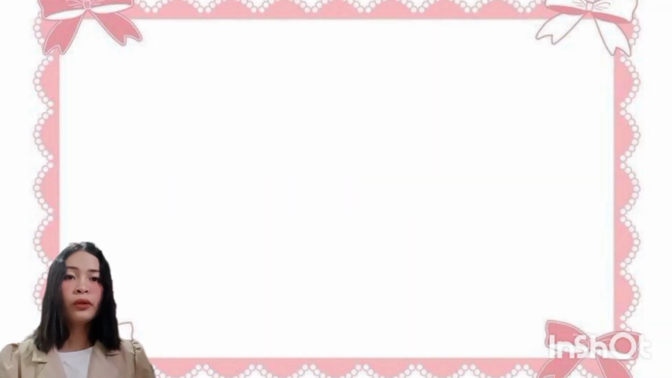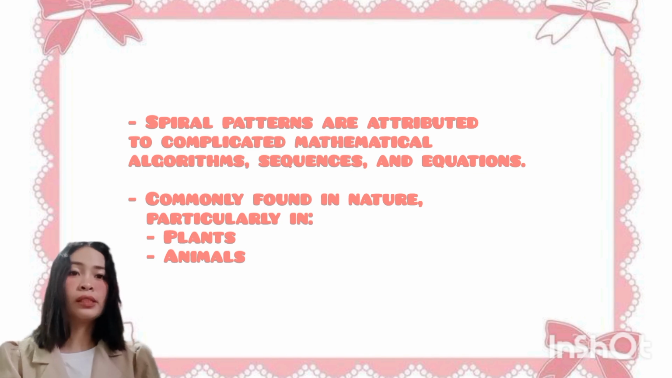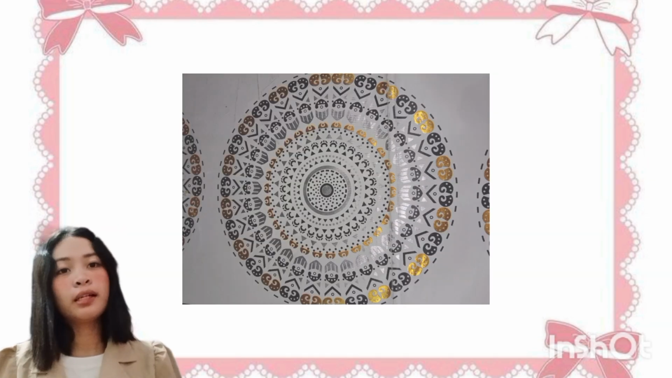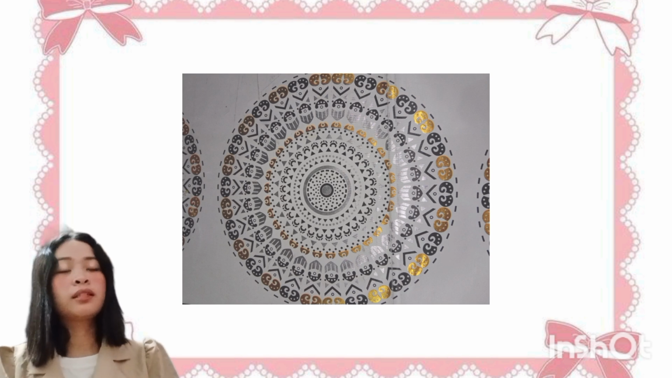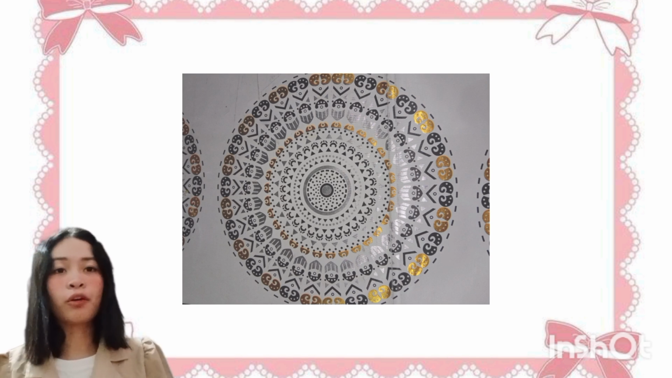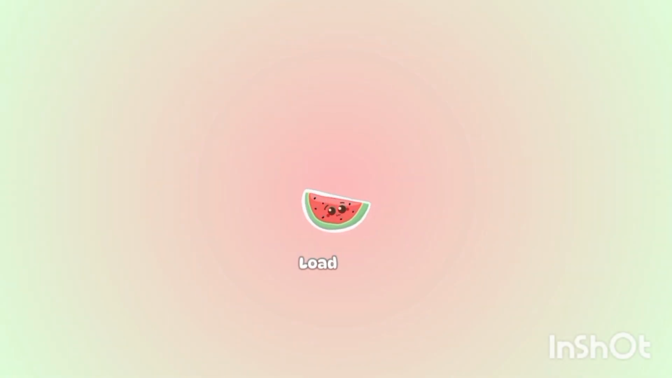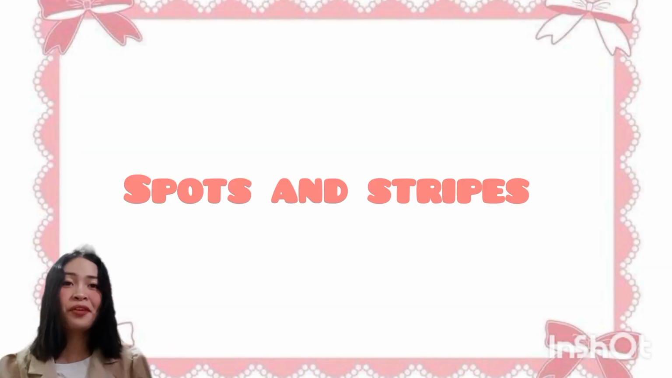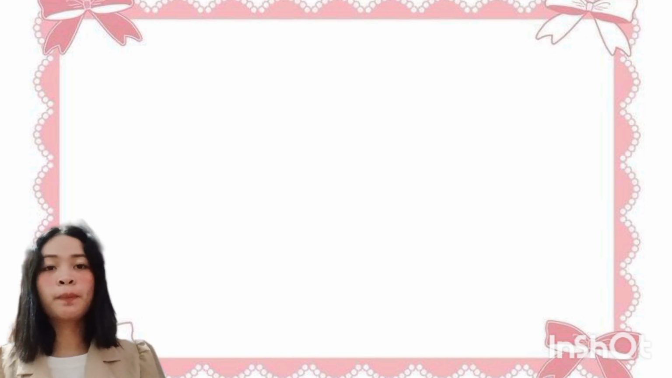Spiral. When we say spiral, it is a sequence, equation, and algorithm. Example for spiral is the design of the cover of our table. Dots and stripes. An example of that is a leaf. An example of spots is the Christmas light, a yellow one that brings light to the dark.